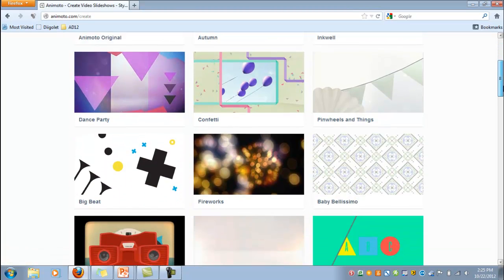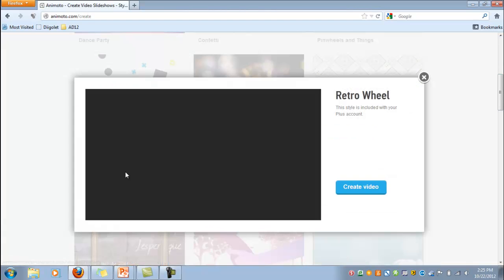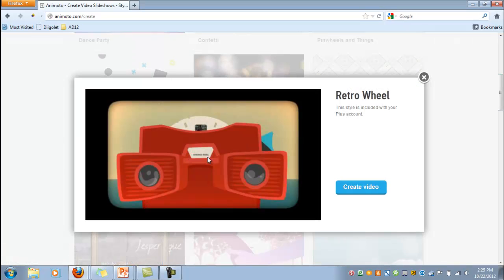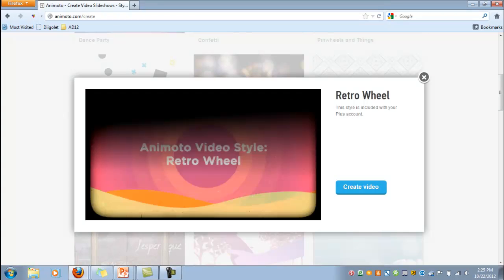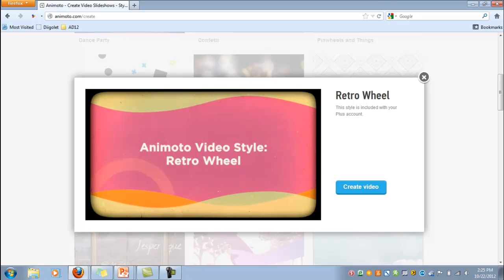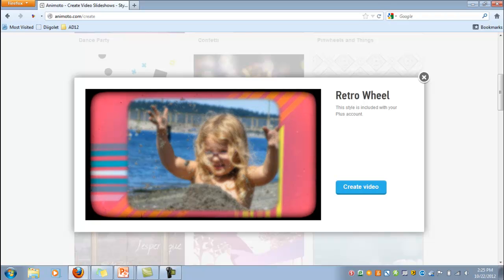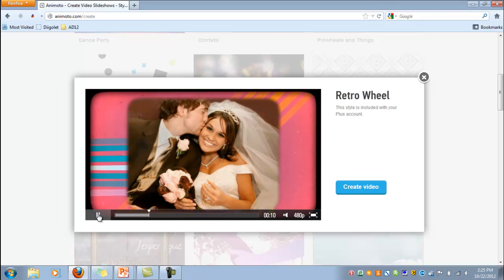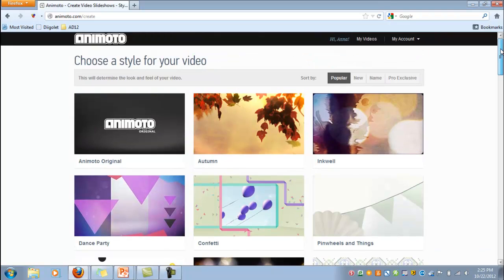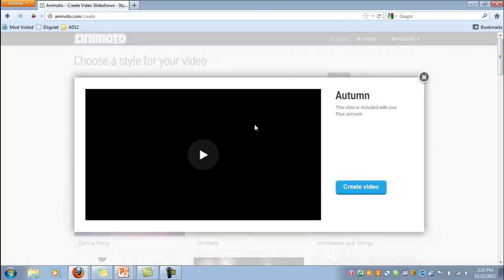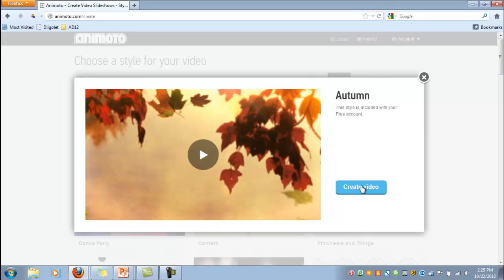If you see one that looks interesting, you can select it and get a preview of it by just clicking on it and then clicking on the play button. So you can see that it'll give you a preview, and if you like the look of that particular video, you can click on Create Video, or else you can go back and take a look at a different one that perhaps you'll find more appealing. So I'm just going to pick this autumn one for no particular reason, and I'm going to click on Create Video.